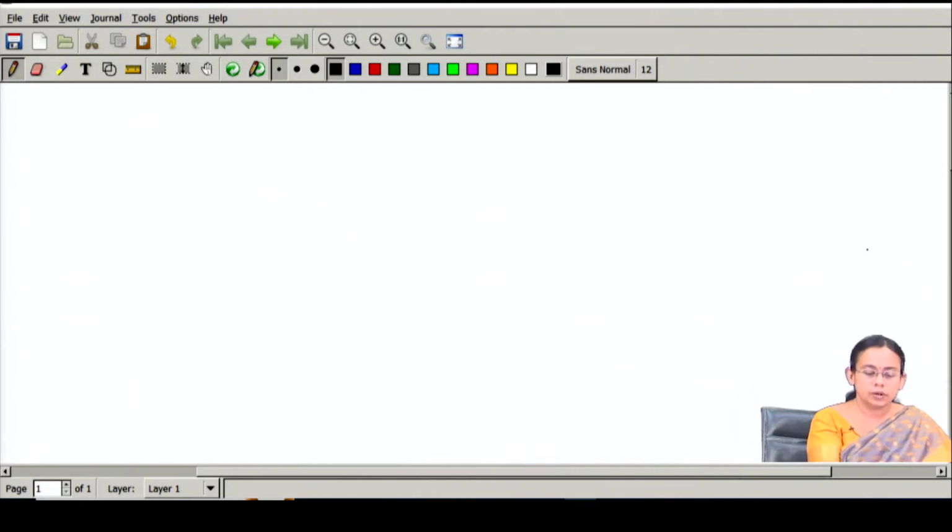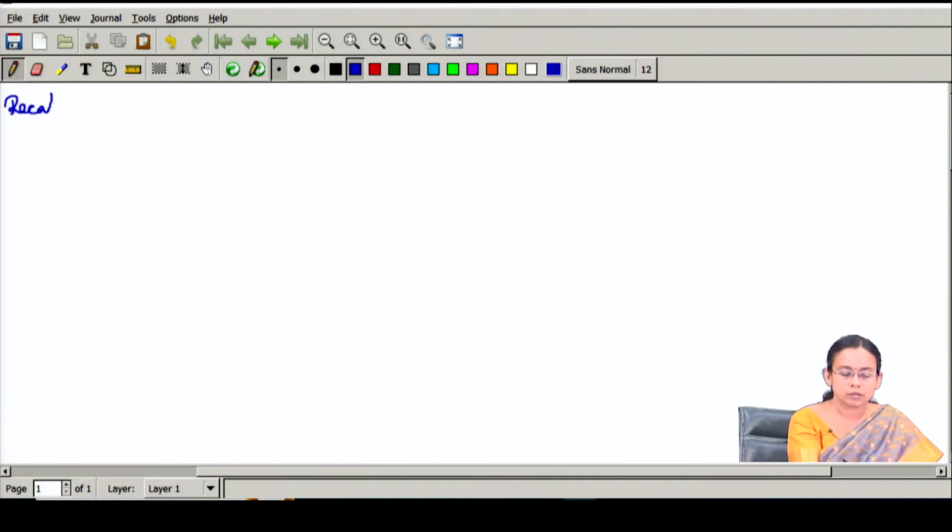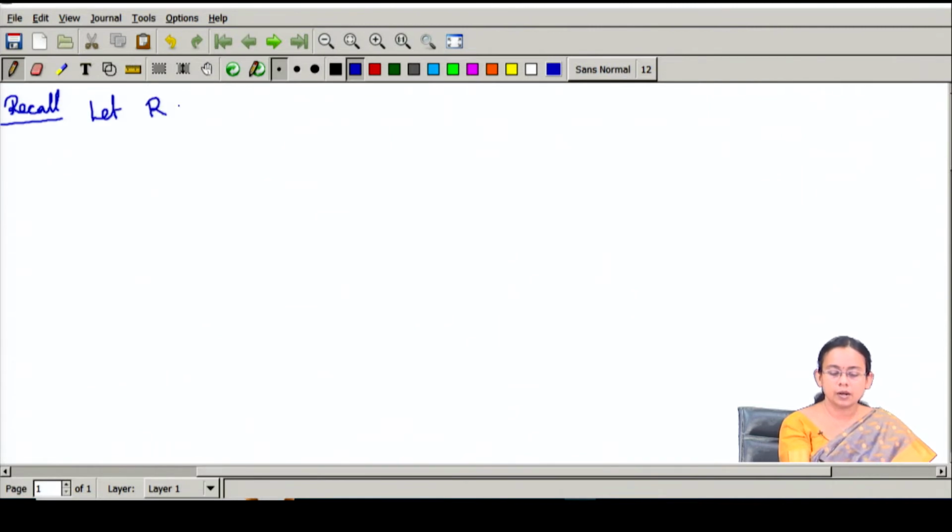So, what was a nilpotent element? Let R be a ring.